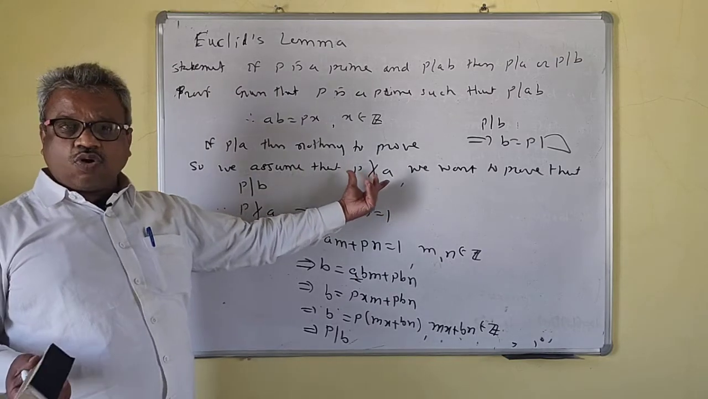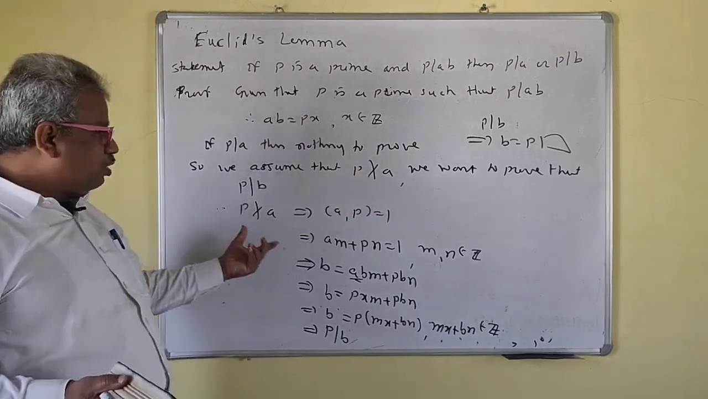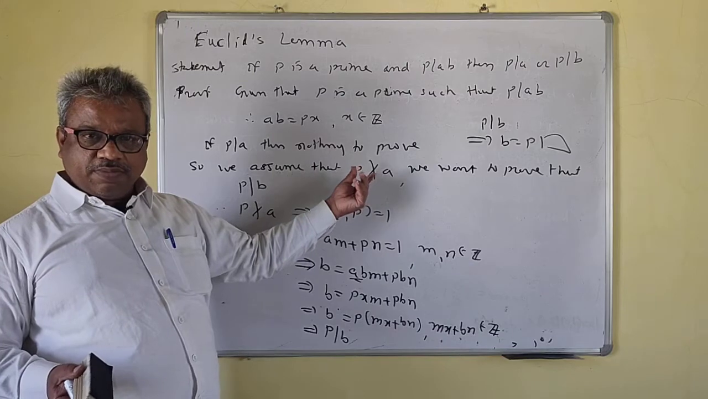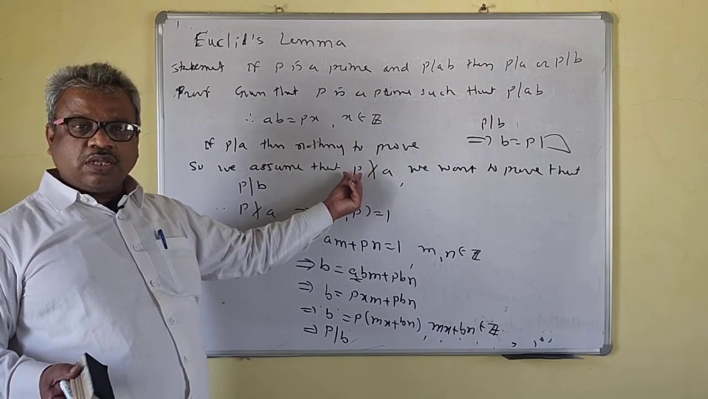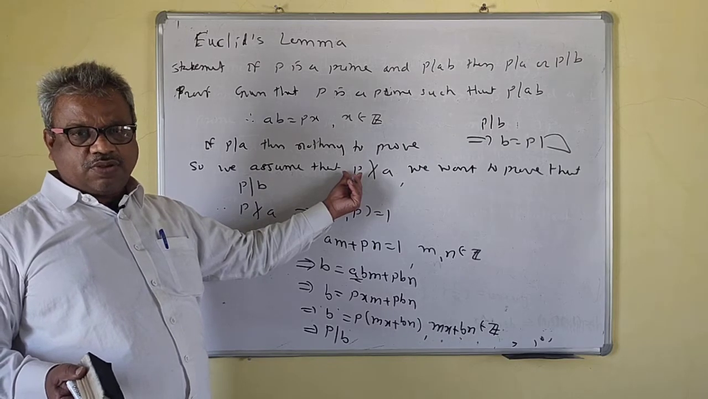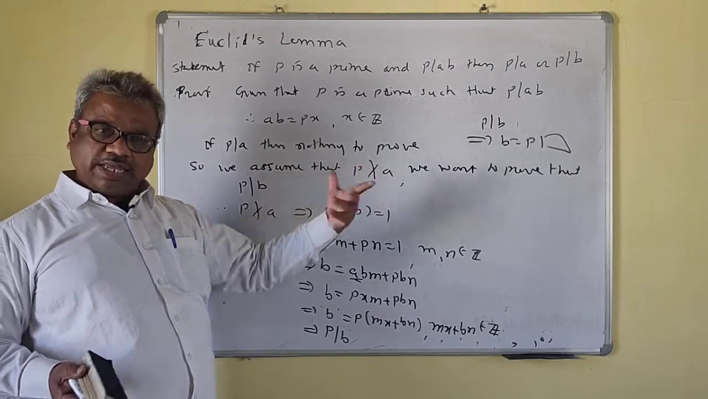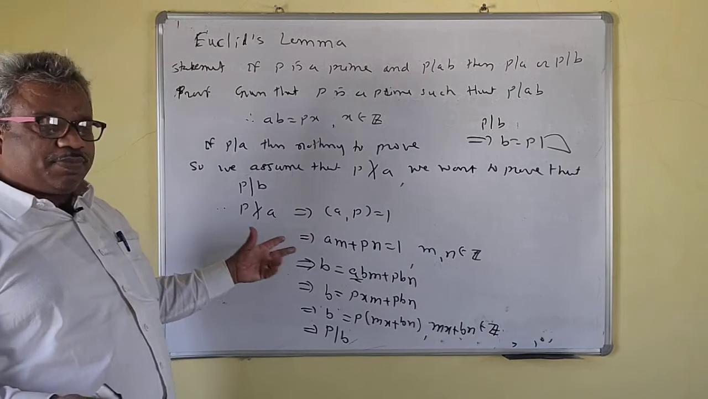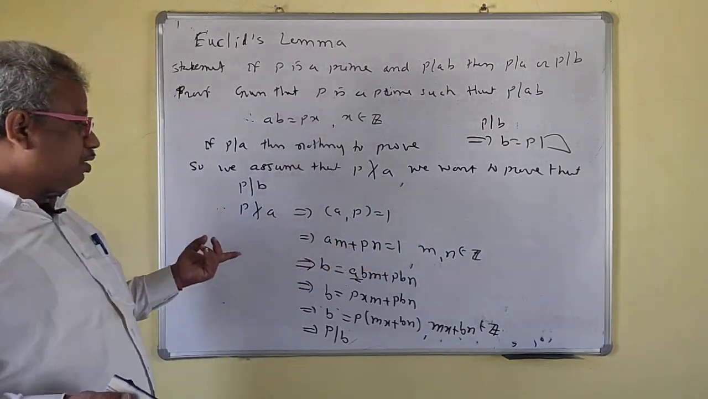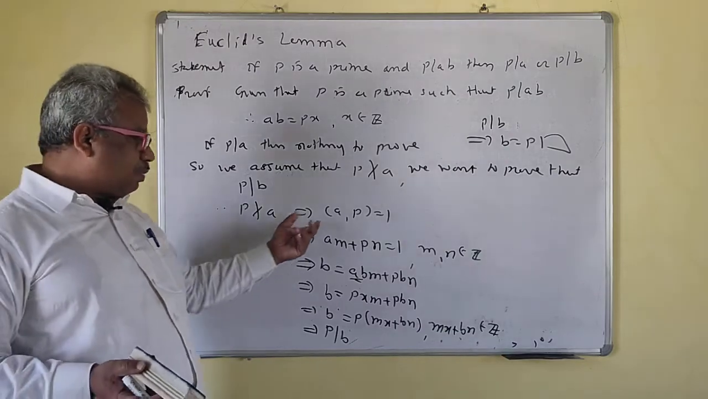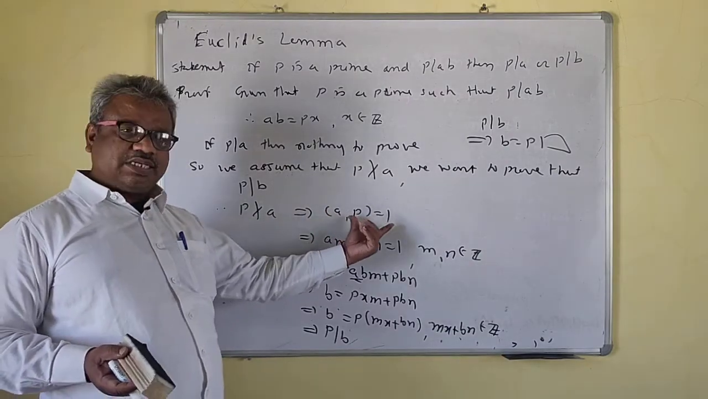P does not divide A. That means there is no common divisor. Also, P is a prime, so the only divisors of P are plus or minus 1 and plus or minus P. So for P and A there will not be a common element. That means their GCD is 1, so they are relatively prime.